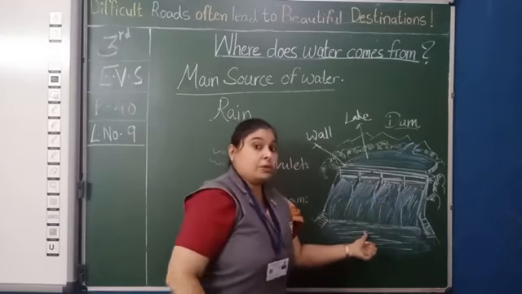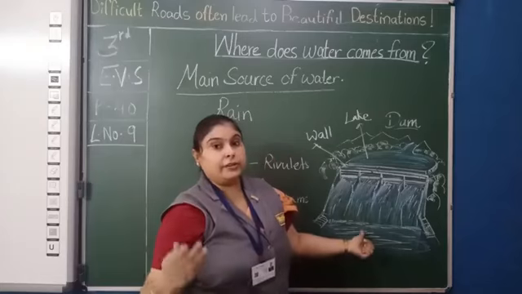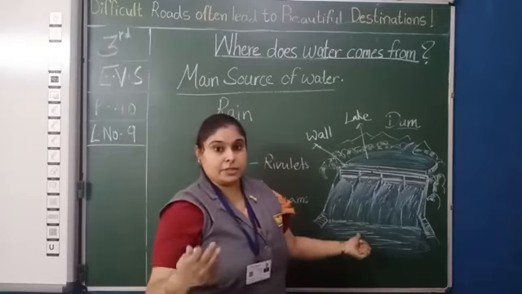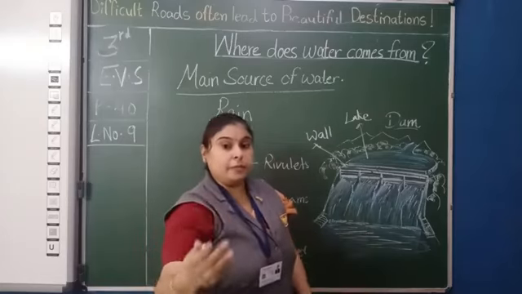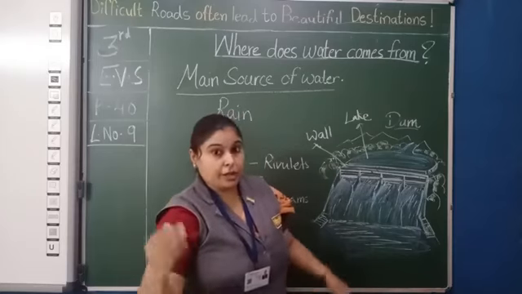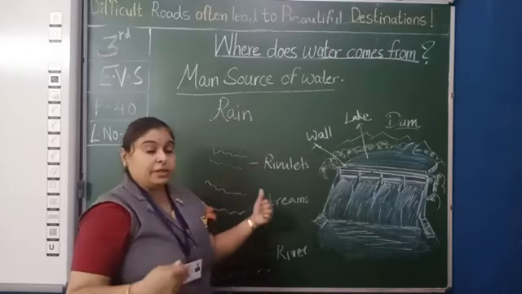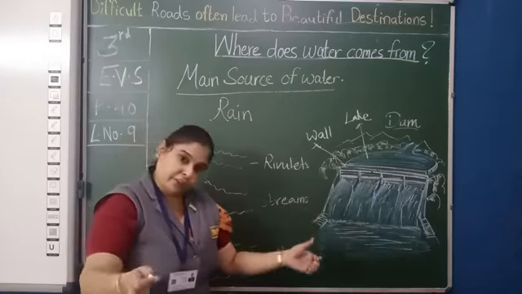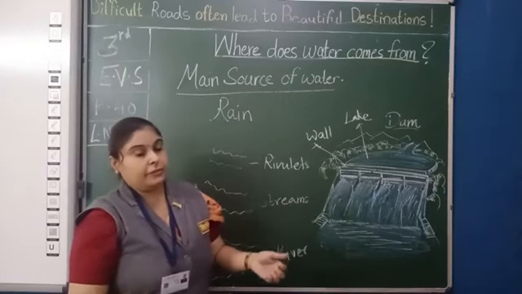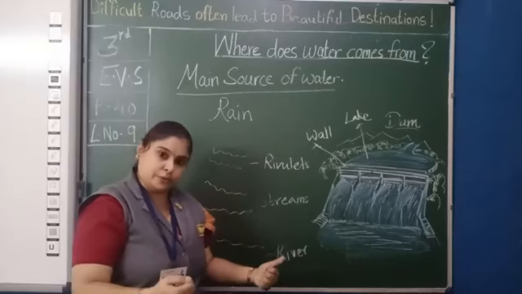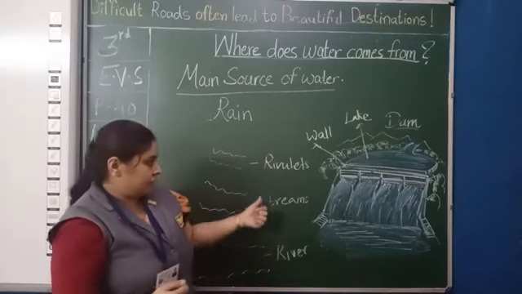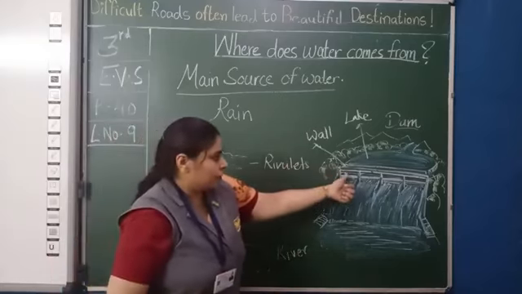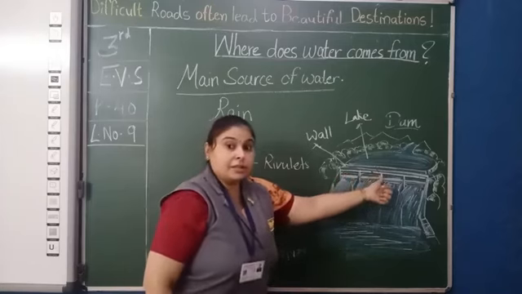Clear that? So stream, rivulet, river, they are all sources of water. They fill up when it rains. So all rivulets and streams join together and form a larger river, and from the river we get fresh water for our use. See it? This wall is known as a dam.